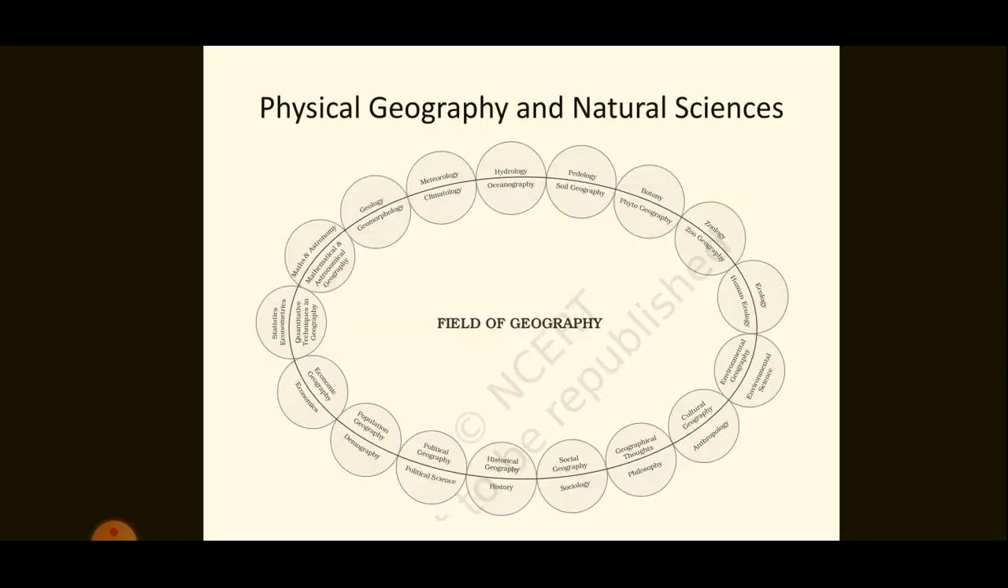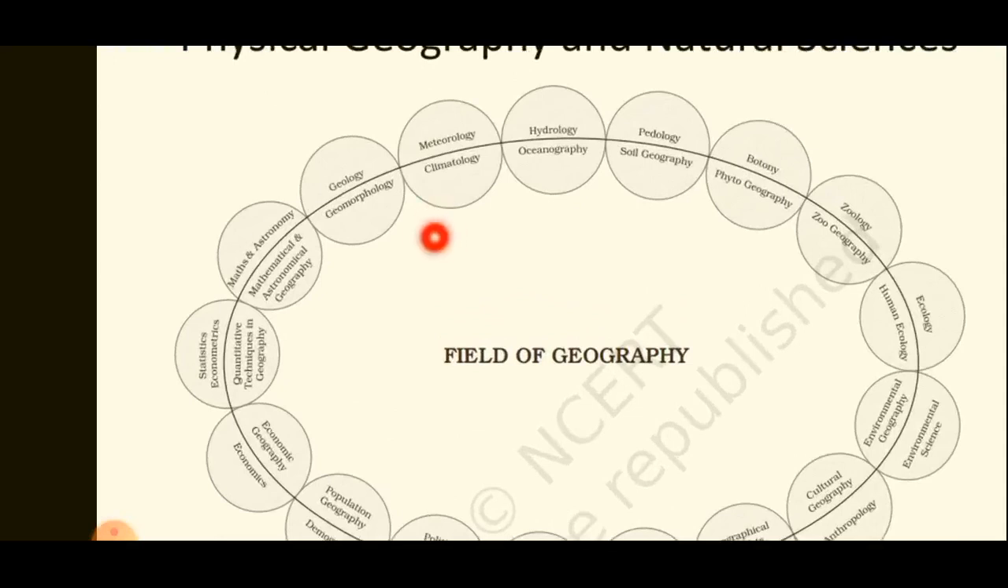Now let us see the relation between physical geography and natural sciences. You can have a look at this figure to see which branch of geography is related to which branch of natural science. Geology is related to geomorphology, meteorology is related to climatology, hydrology is related to oceanography, and so on. You need not worry about all these subjects now. We will study all these in detail in the coming chapters.